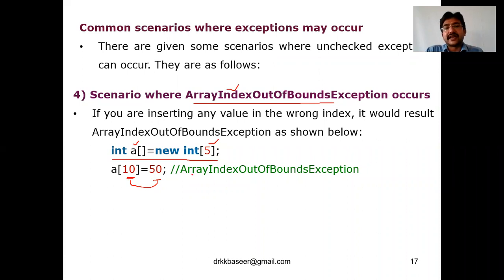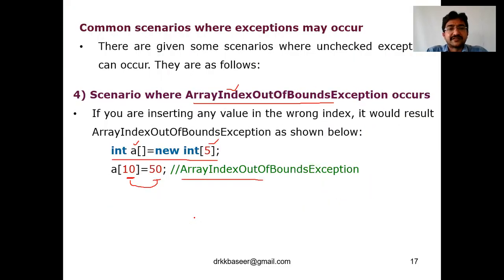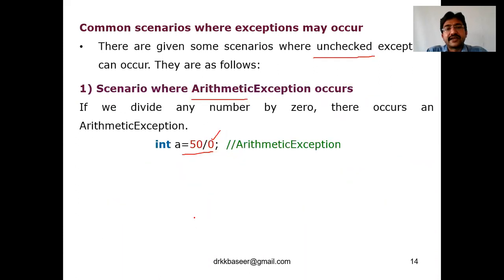Beyond that, the array indexing is out of the created size. Out of 0 to 4 means it is going to access the fifth position and beyond. So for A of 10, you are assigning 50. At that time, it will raise an exception. That type of exception is called array index out of bound exception. Okay, so these are the four different examples we have discussed in unchecked exceptions.